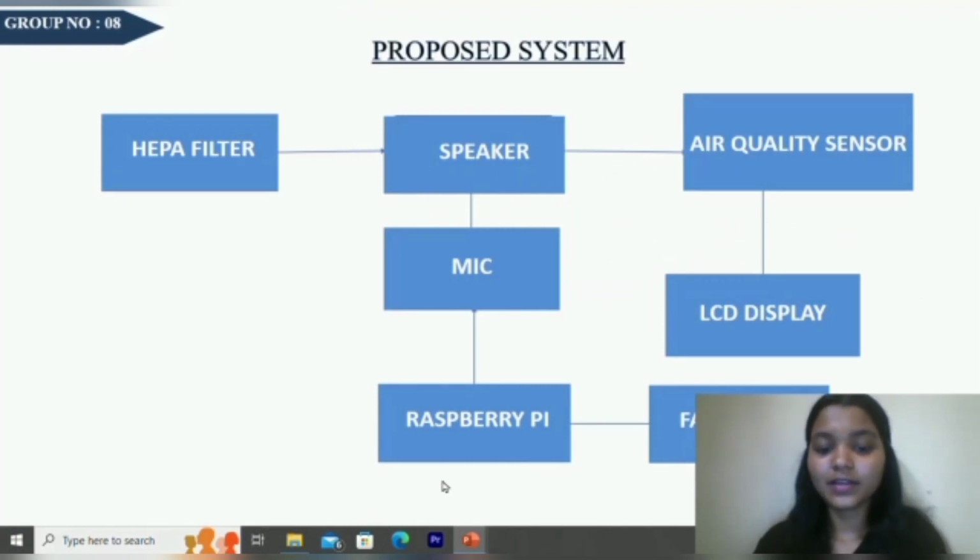The Raspberry Pi makes use of a microphone to listen to the user commands. The user may start or turn off the purifier by saying turn on the purifier and turn off the purifier. The purifier pulls in air through the bottom and throws out filtered air through the top mesh. The Raspberry Pi is used to listen to the user's command and operate the fan and speaker to fulfill all functions of this multi-purpose air purifier. The LCD display shows what percentage of dust is present in the air. A HEPA filter is used for removing the dust from the air.